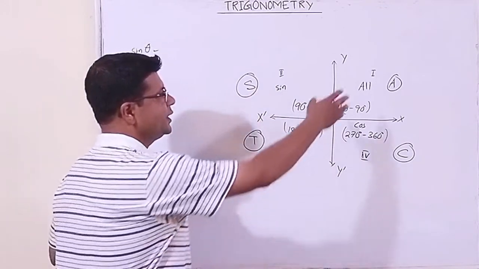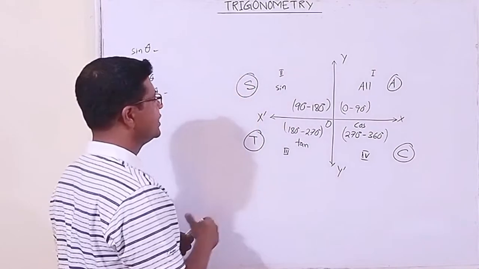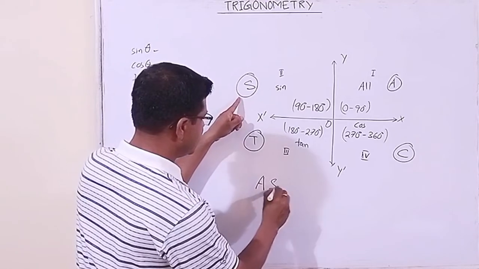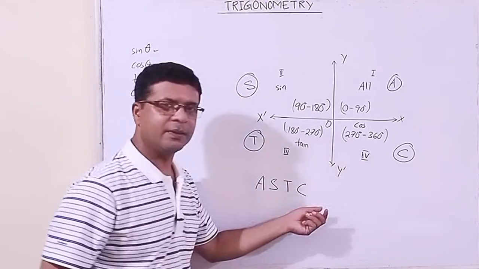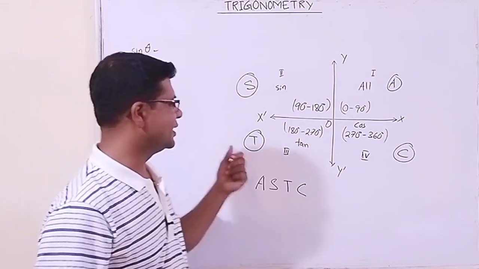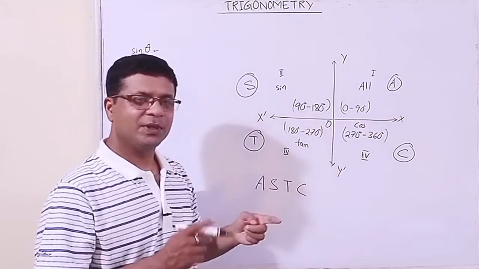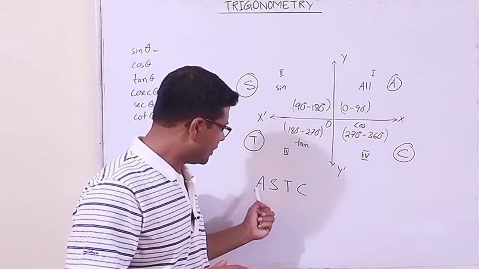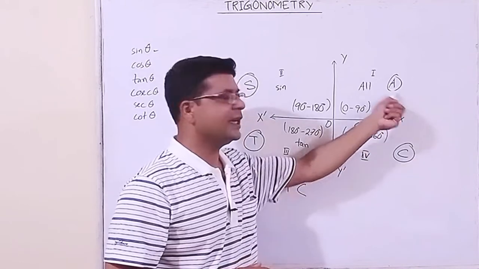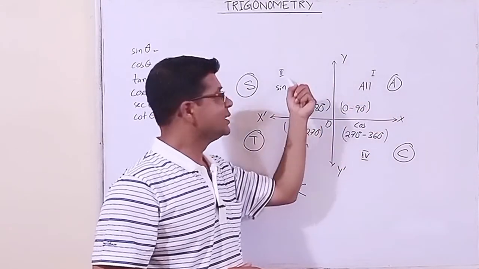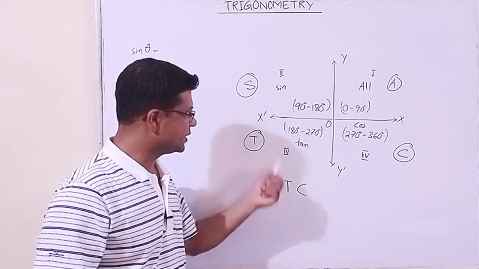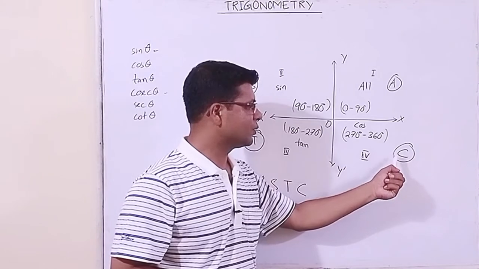Okay, so if we take the first alphabets, what have we got? A, S, T, C. Have you ever traveled in an ASTC bus? Okay, this is just a joke. In this way also we can remember, so no need to memorize. By this word ASTC: all positive in the first quadrant, second quadrant sine positive, third quadrant tan positive, and in the fourth quadrant cos positive. This part is clear, my beloved students.